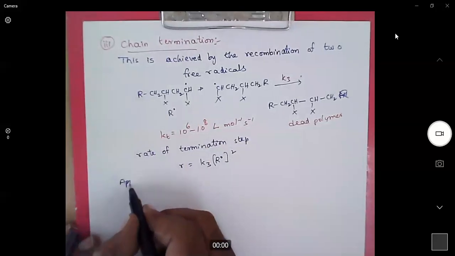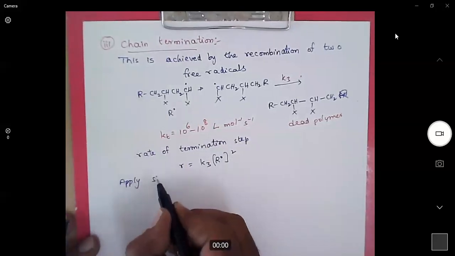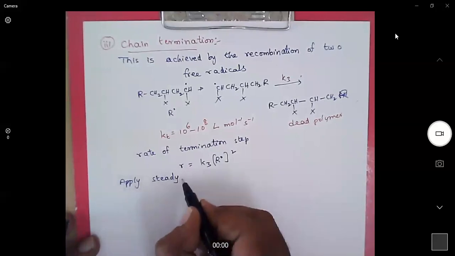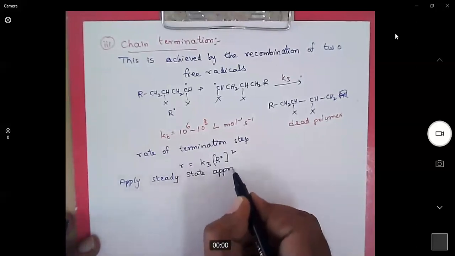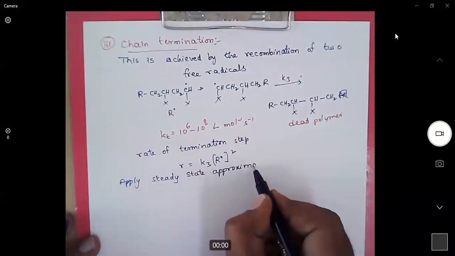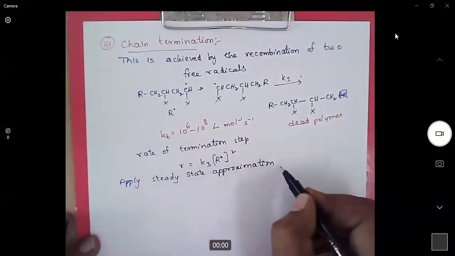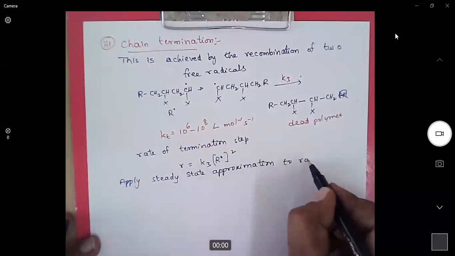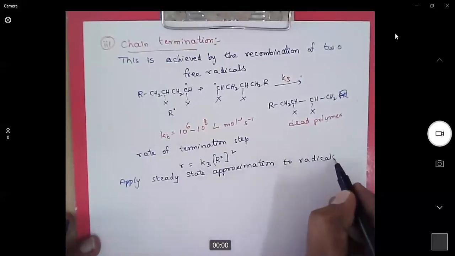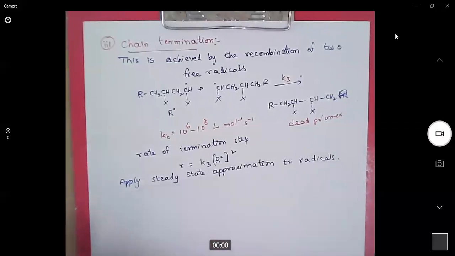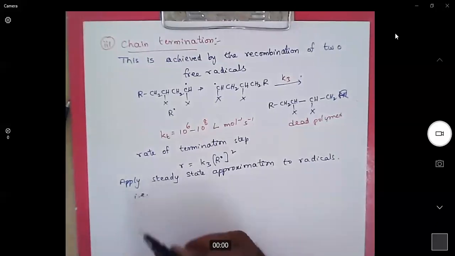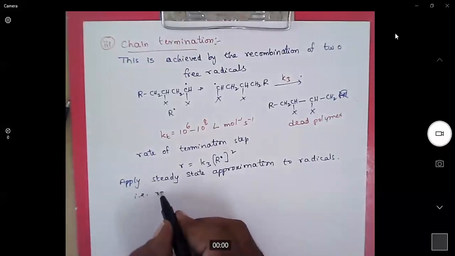So apply steady state approximation to radicals. What is steady state approximation? The overall change in the concentration of any intermediate is 0.